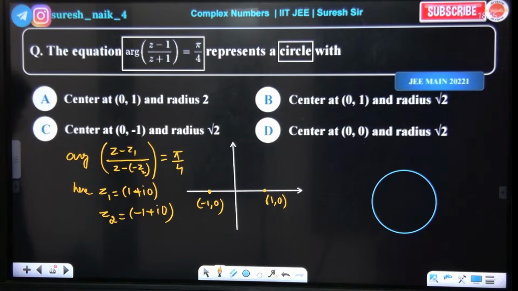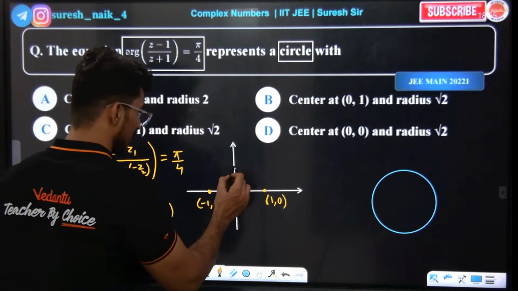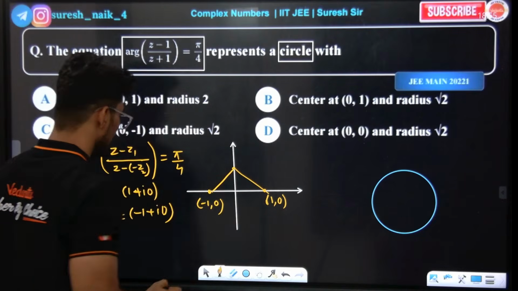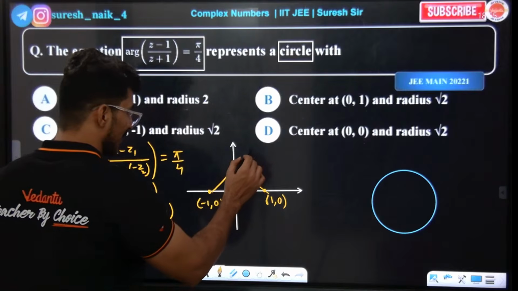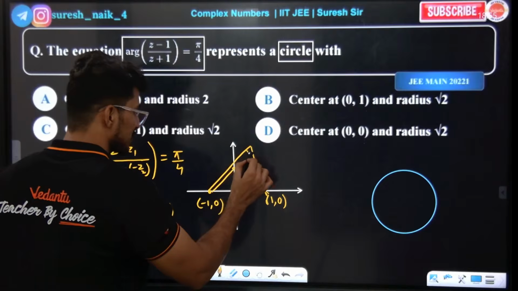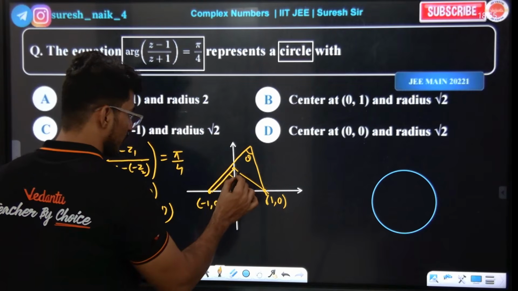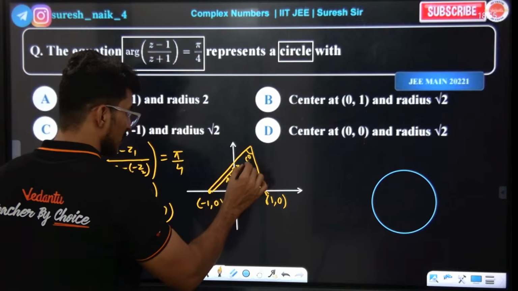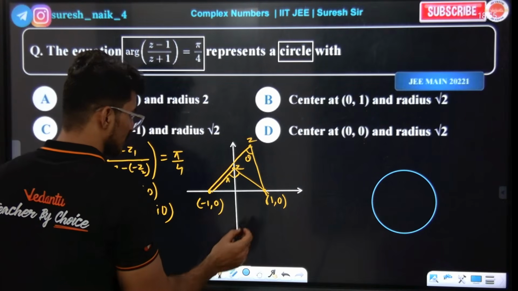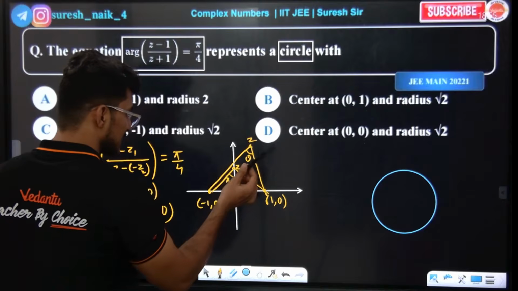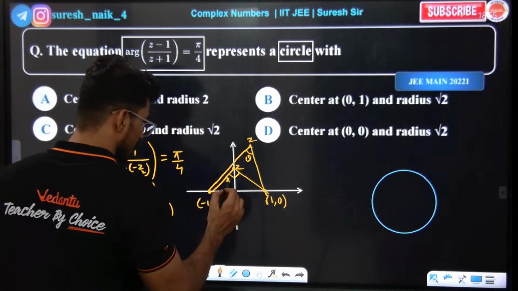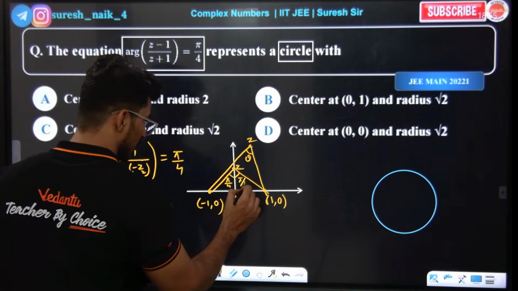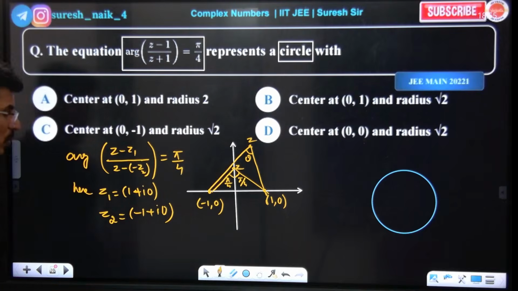Now tell me, guys, it is making pi by 4. Z is somewhere here on the circumference of the circle. It was making some angle here before, and now I know that it is making pi by 4. When it makes pi by 4, Z became here. Check. This is pi by 4, this is pi by 4, then only the total is 90 degrees. Yes or no?